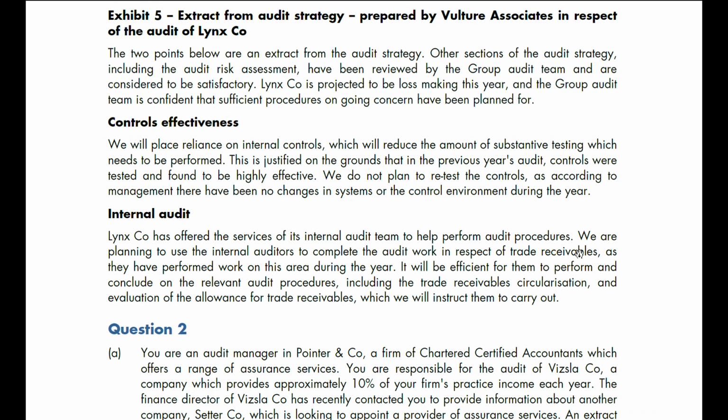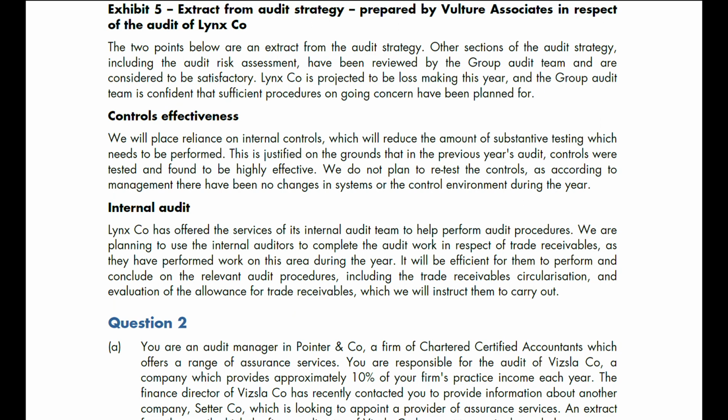Controls effectiveness. We will place reliance on internal controls, which will reduce the amount of substantive testing which needs to be performed. This is justified on the grounds that in the previous year's audit, controls were tested and found to be highly effective. We do not plan to retest the controls, as according to management, there have been no changes in systems or the control environment during the year. Internal control.